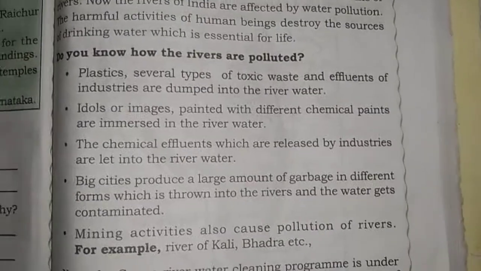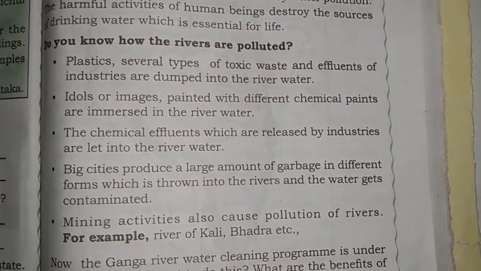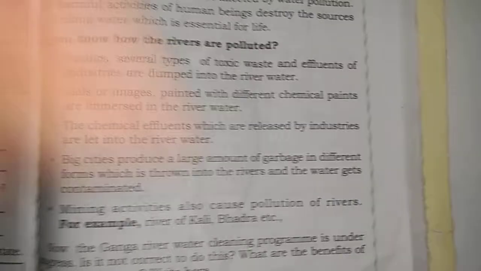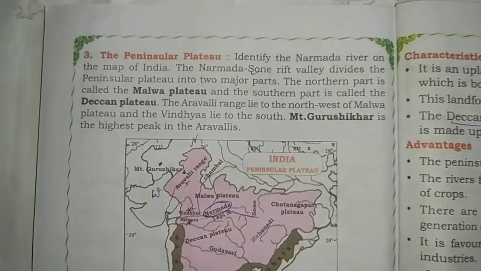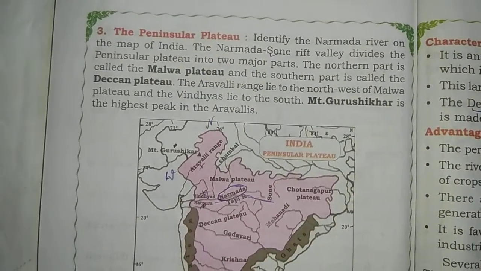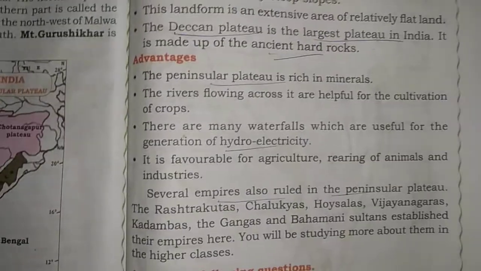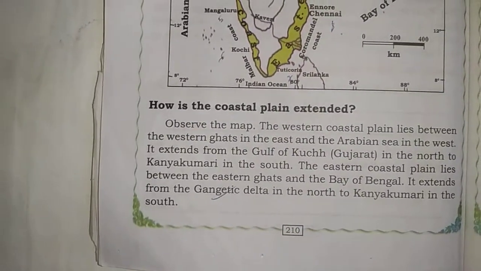Good morning, children. Today we are going to discuss how the rivers are polluted. And what is meant by peninsular plateau, what are the characteristics of peninsular plateau, and what are the advantages of peninsular plateau. And also what is meant by coastal plain, how is the coastal plain extended, and the important features of coastal plains,